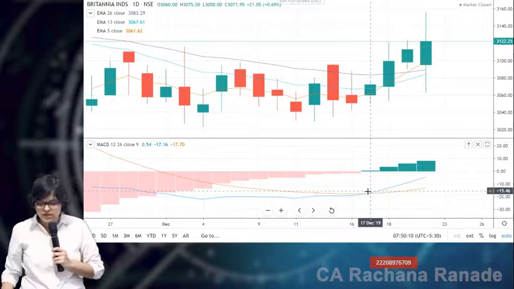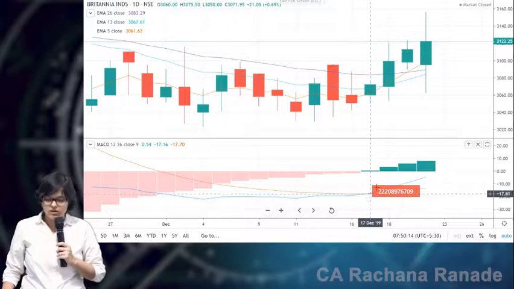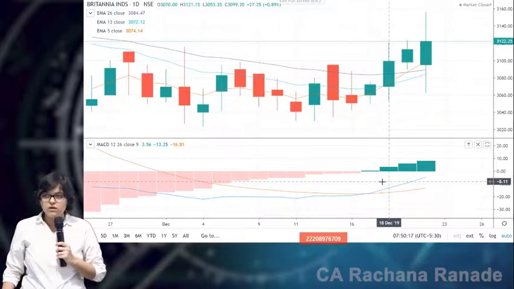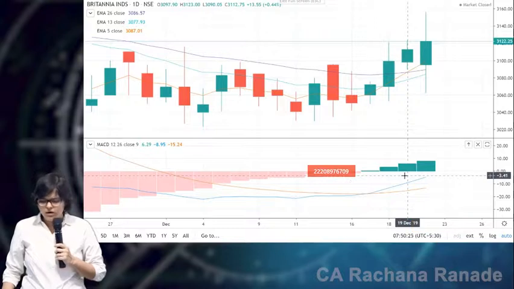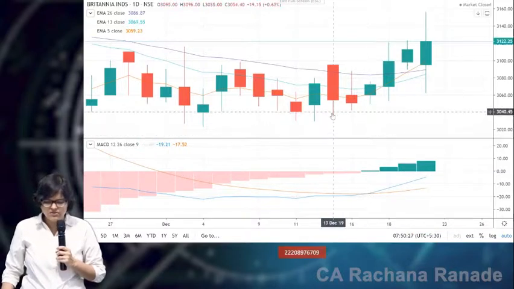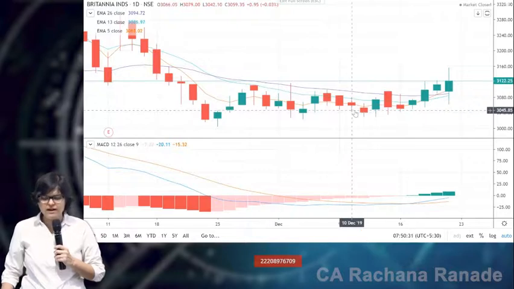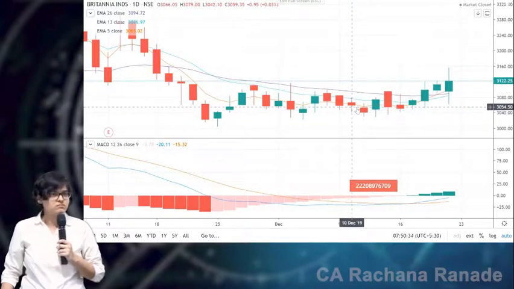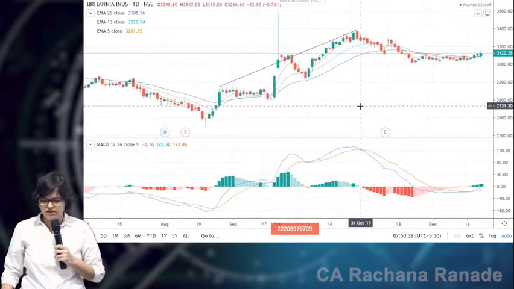So here also what happened, check it. 17th December, MACD gave me a call. 18th December, anticipatory buy. 19th December, confirmatory buy. Okay. Do you see any candlestick pattern as such? No real candlestick pattern as such you can see. Whatever we have learned, bullish engulfing and this and that, not a real candlestick pattern can be seen.